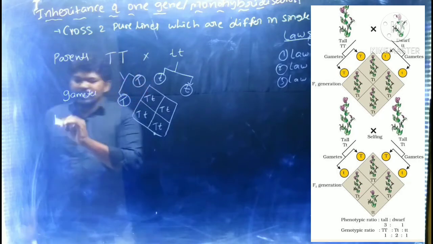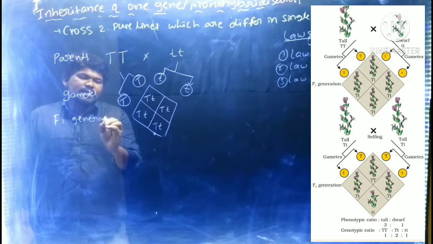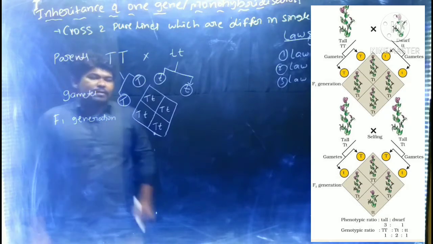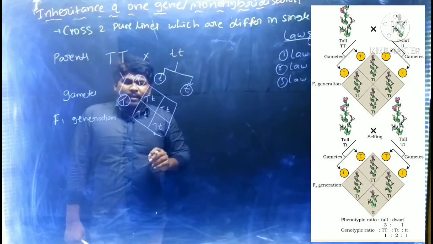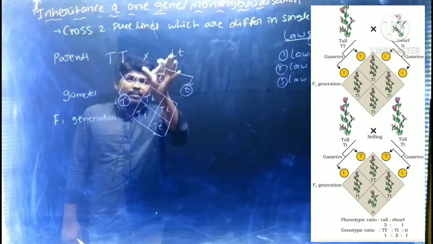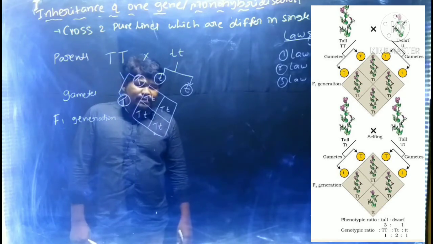This is the F1 generation. F1 generation is formed by crossing of the parents. The first generation formed by the parents is called F1 generation, or first filial generation.